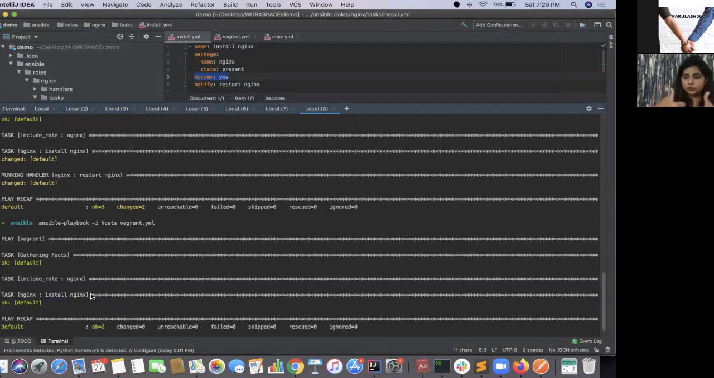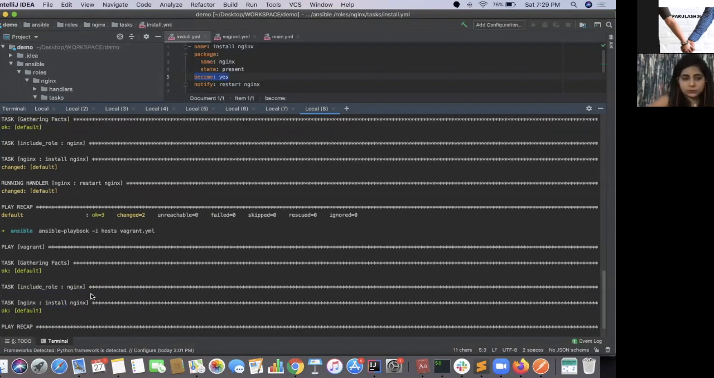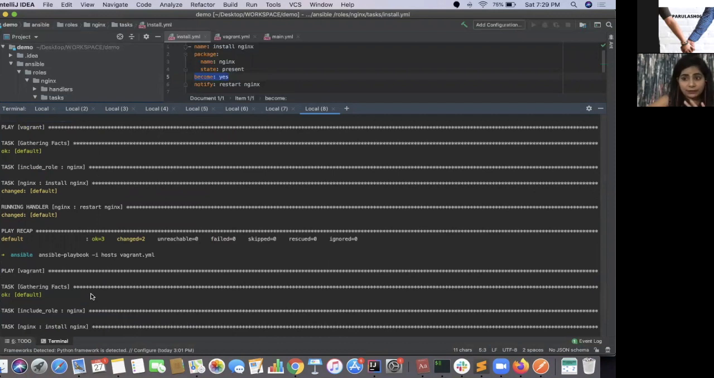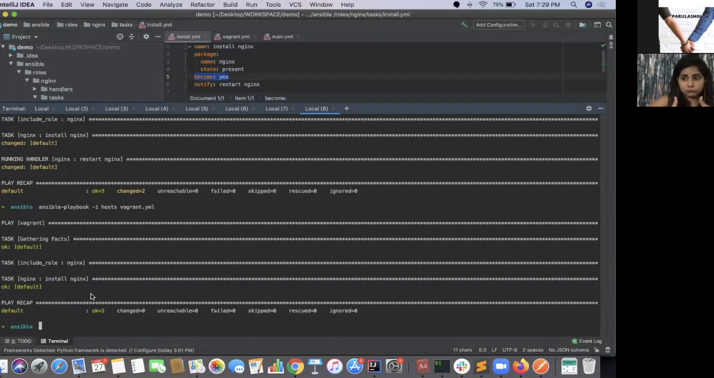So guys, you saw the change, right? If you want to ask anything about handlers or why does it happen, you're welcome. Please let us know if you have any doubts with handlers.